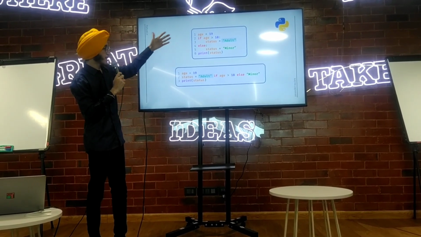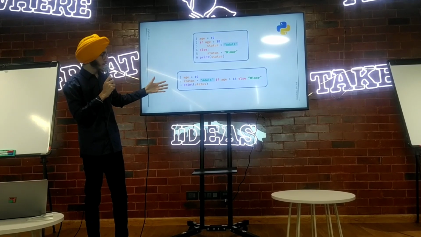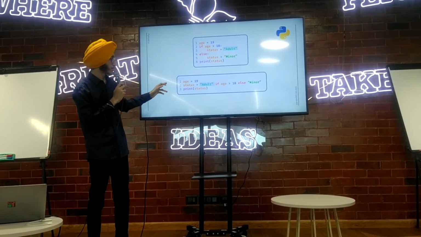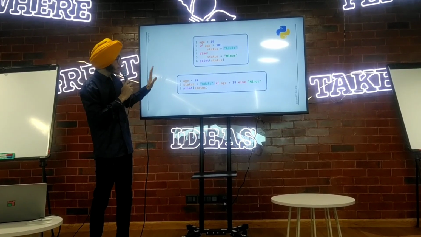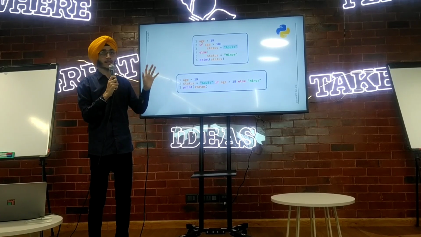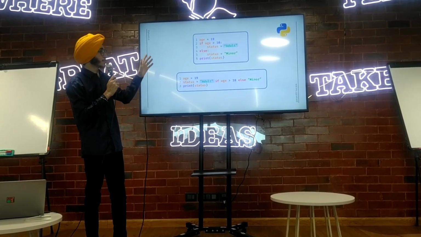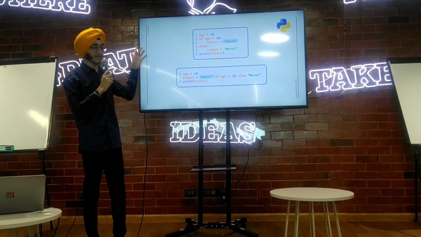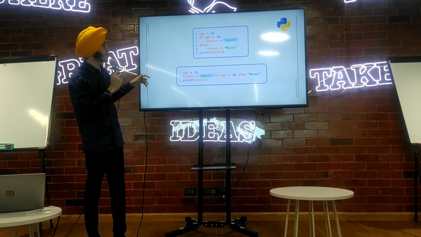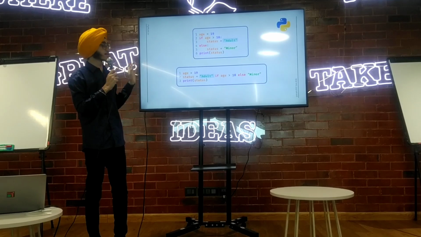So how can we write this as a conditional expression? This is the syntax. Generally, in a ternary operator, we first write the condition, then a question mark, then the statement to be executed when the condition is true, then else after a colon. But in Python, the syntax is a little different.